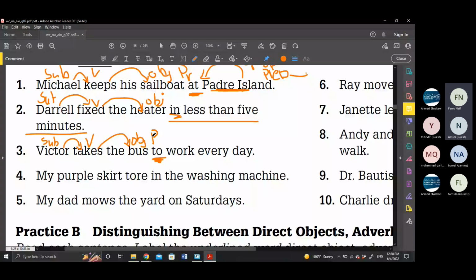the object of the preposition. To work, both of them, prepositional phrase. But the noun work alone is the object of the preposition. So I have to work at school, inside the class. The first one, the preposition alone. The noun, object of the preposition. If I combine both of them, to work, in school, at class, all of these together are called a prepositional phrase. Okay, boys?